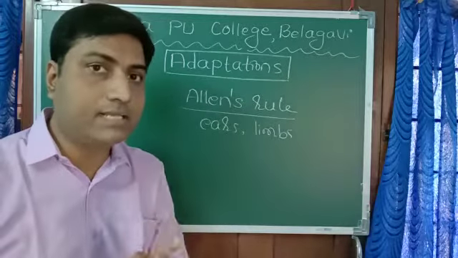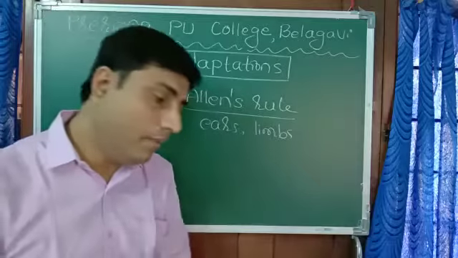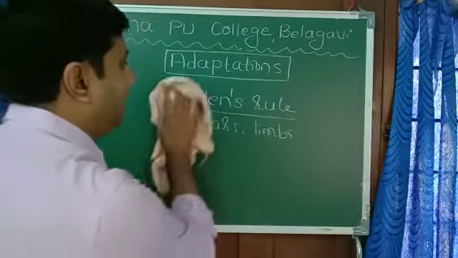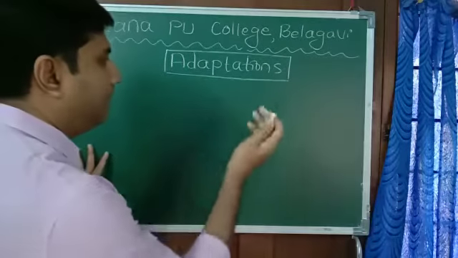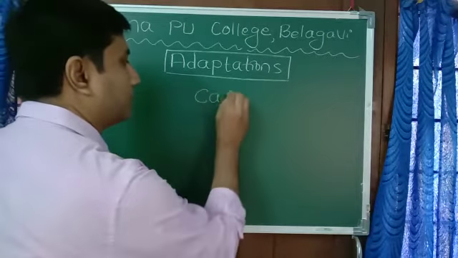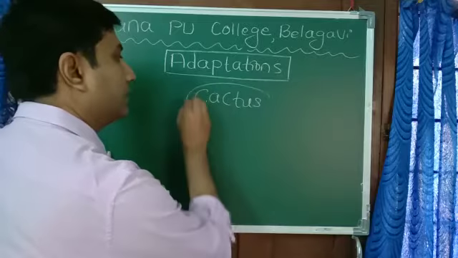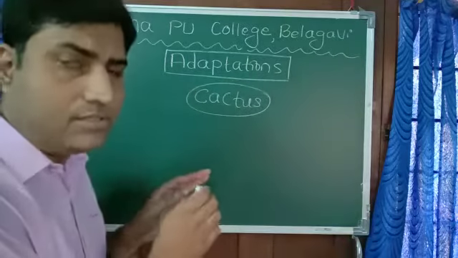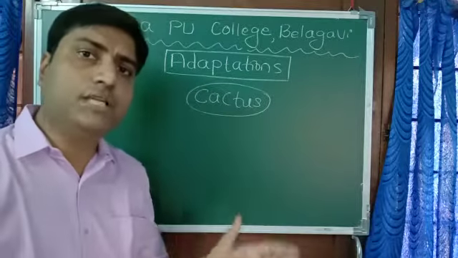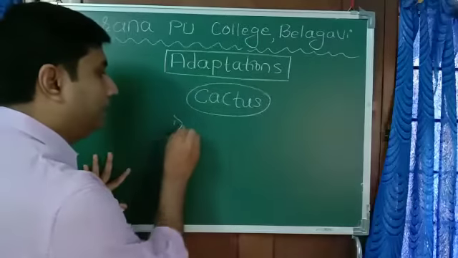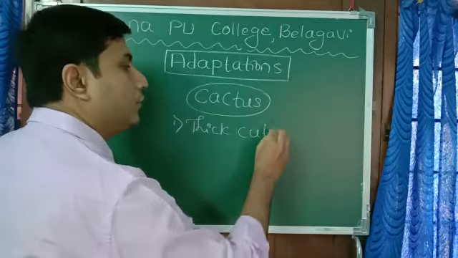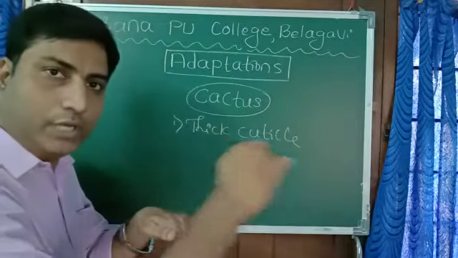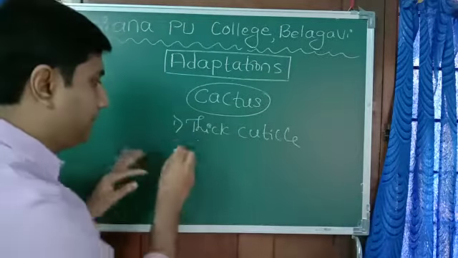These two are excellent examples in the case of animals. Now I'll give some examples in the case of plants. If you take the desert, some plants are common there. One is cactus. Cactus has several morphological adaptations. One is the presence of a thick, waxy cuticle over their surface.